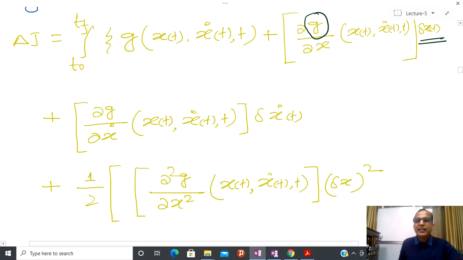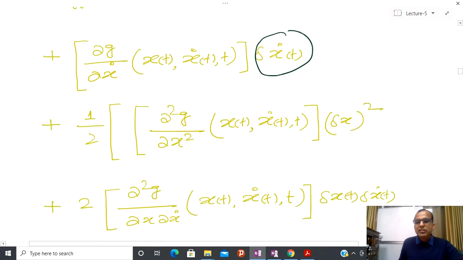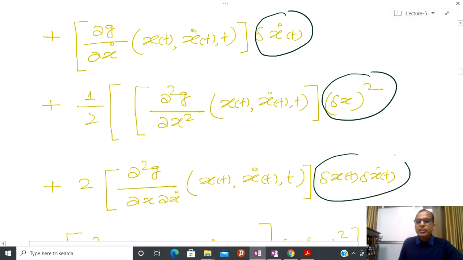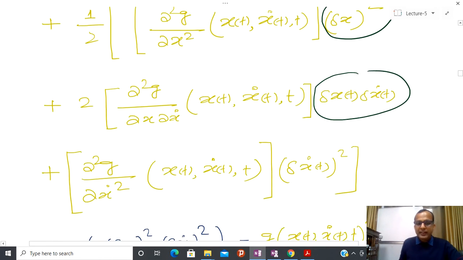I hope that you all are already well aware of the Taylor series expansion. I am not going to repeat that. If you have any confusion, then you can go to Wikipedia, and for Taylor series expansion you are able to find it. And again with respect to the second argument, so first I have calculated the variation about the first argument, and after that about the second argument, and this basically we get from the Taylor series expansion. And after that I have the higher order term, that is delta x square multiplication of these two. This is 1 by 2 factorial, so either you can write 1 by 2 or factorial 2, that doesn't matter.